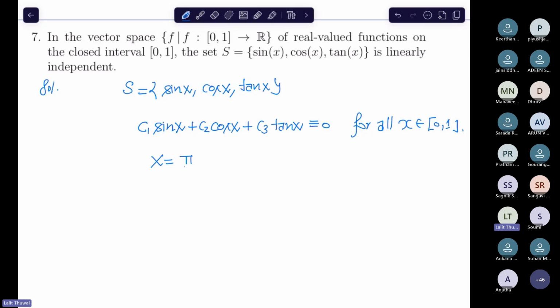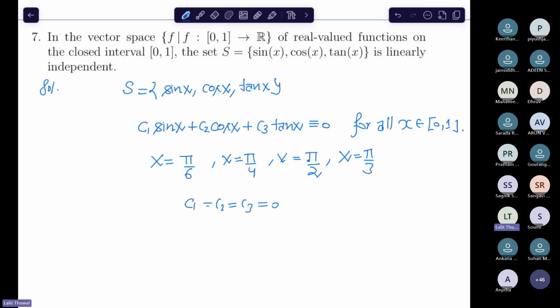So you can take pi by 6, then you can take pi by 4, you can put pi by 2, and you can get pi by 3, right? Then you will say that C1, C2, C3 must be equal to 0. Yes or no?